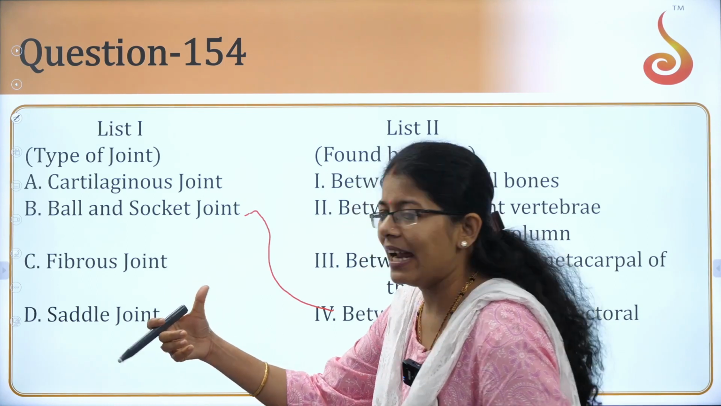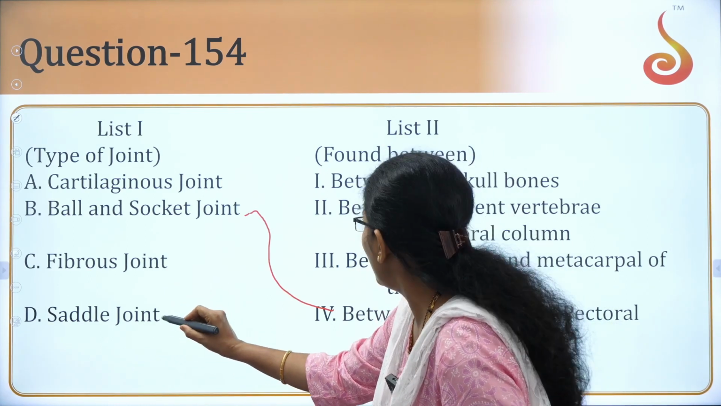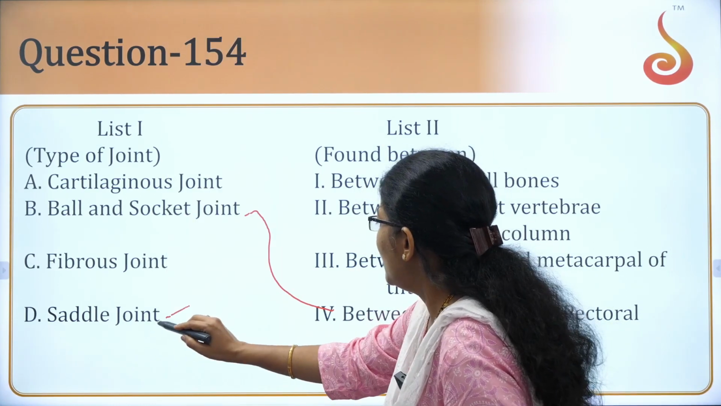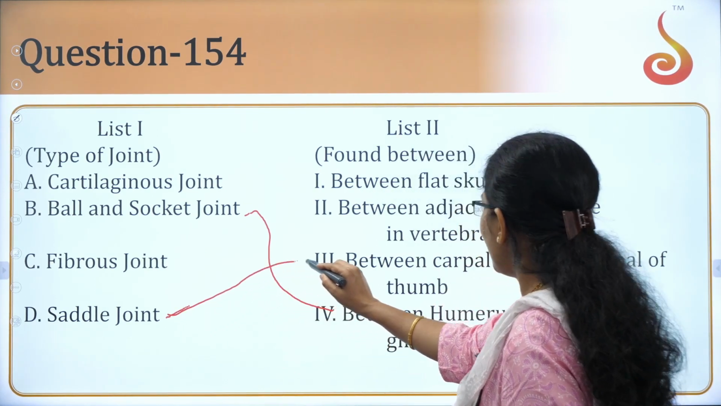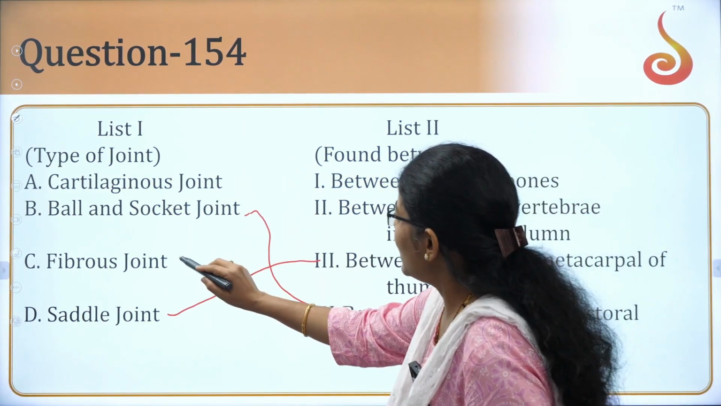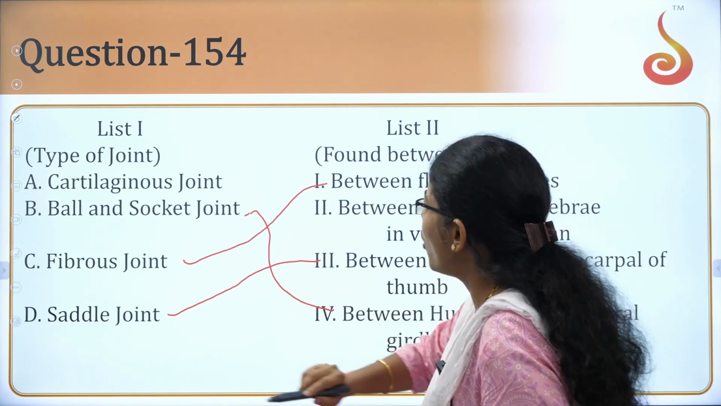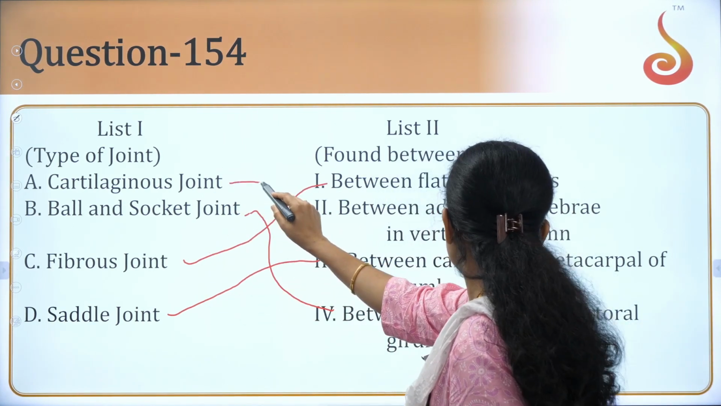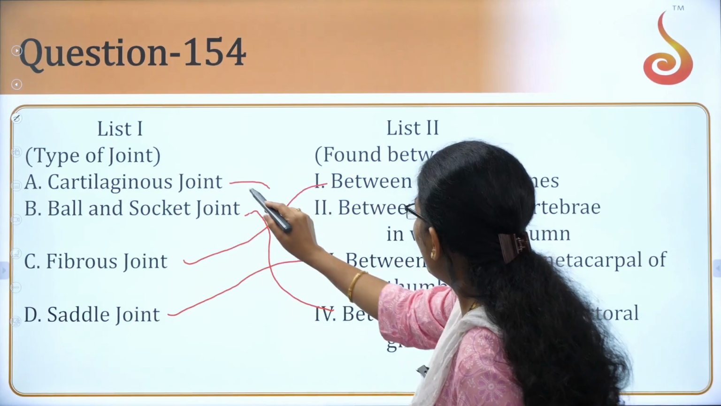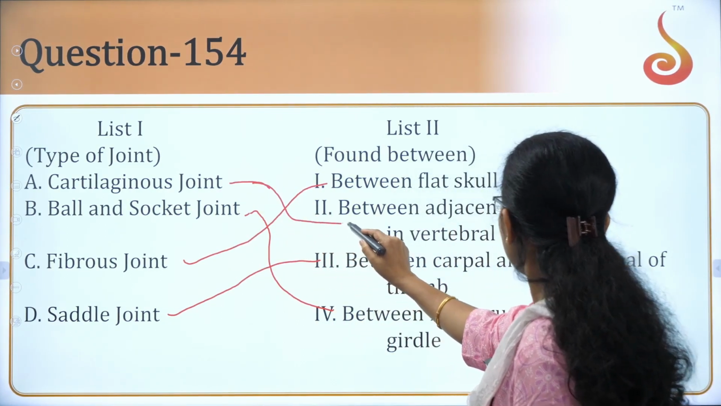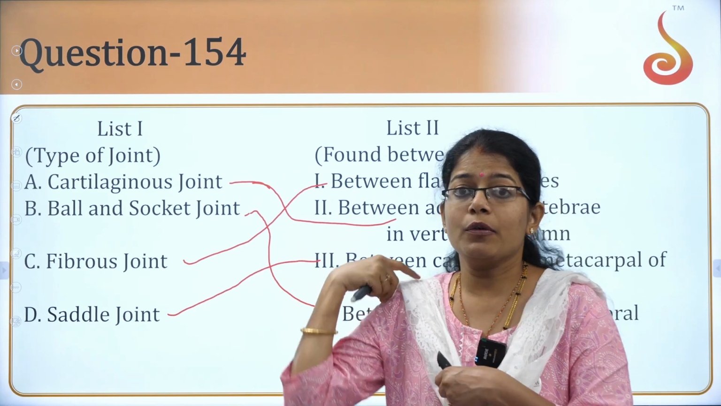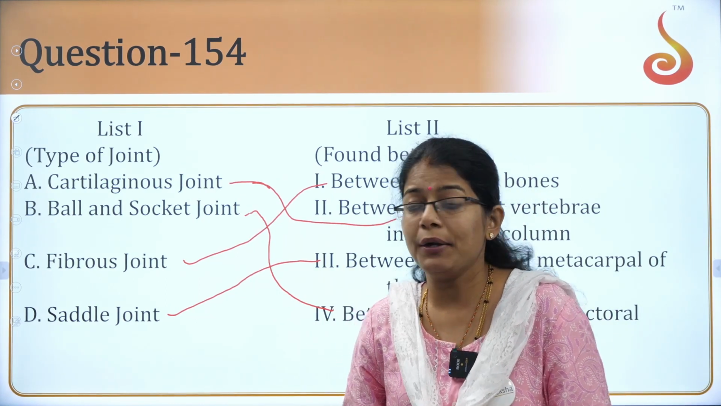When we talk about a saddle joint, it will be between the carpal and metacarpal. So I go to the saddle joint, right? Fibrous will be again in between the skull, that is flat skull bones, and cartilaginous is actually between the adjacent vertebra in the vertebral column, right? So this is the match list here with 1 and 2.